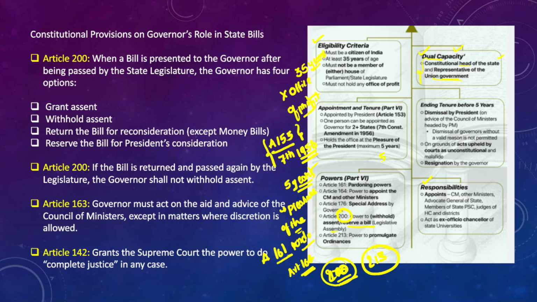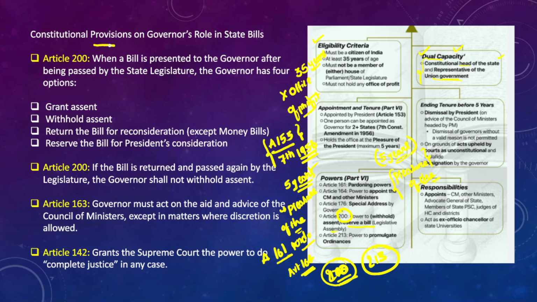So he is having a tenure of 5 years. However, this tenure is not secured because he holds office during the pleasure of the president, and president can also remove a governor in his or her midterm as well, right? So what are the constitutional provisions with respect to governor's role in state bills?